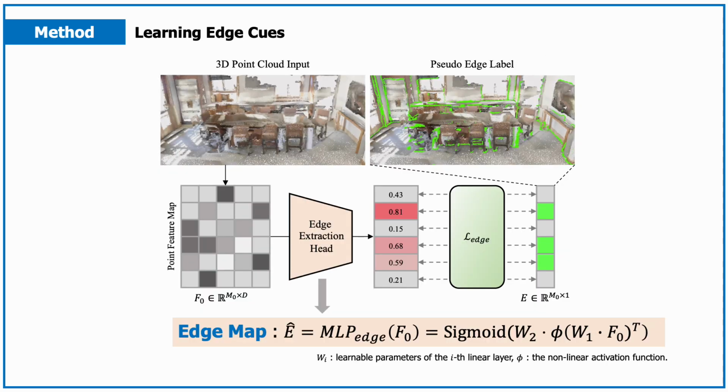With dynamically generated pseudo-edge labels, we aim to enrich regular features to recognize the accurate spatial scope of 3D instances with precise boundaries. Specifically, we introduce an edge prediction module, which predicts a voxel-wise dense edge map to interactively guide the network in capturing edges of various instances. Given a full-resolution feature map F0 from the backbone network, our edge extraction head, which consists of multiple shared MLPs, estimates the probabilities of edges for each voxel.